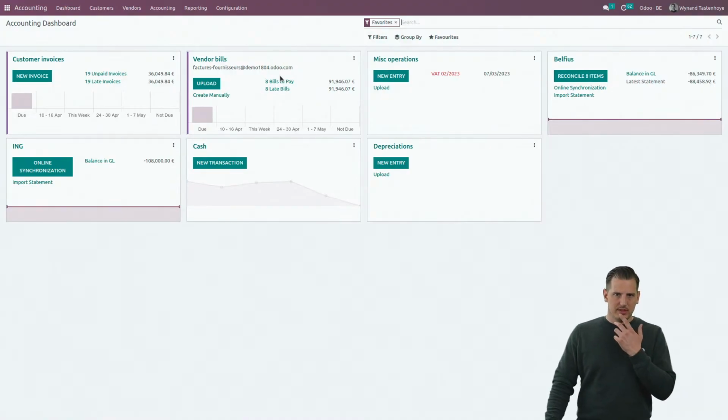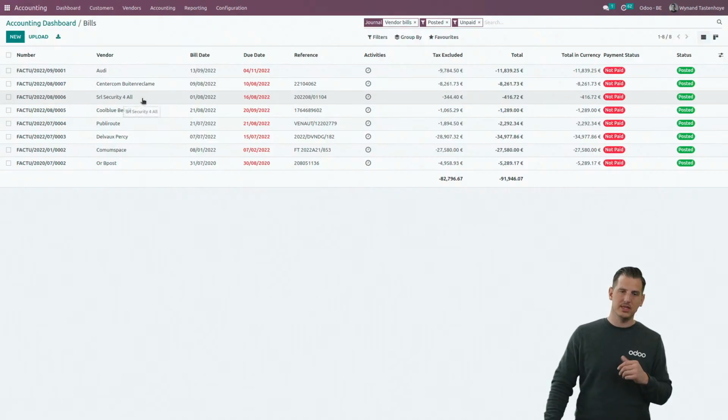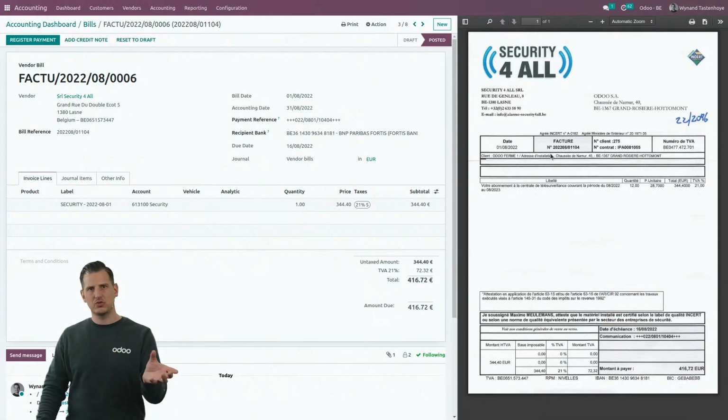Let's go back to the dashboard, because I had the one for Coolblue. Another great example is the one for security. I told you before, it's an expense on 2 different accounting years. I want to create a provision for it.